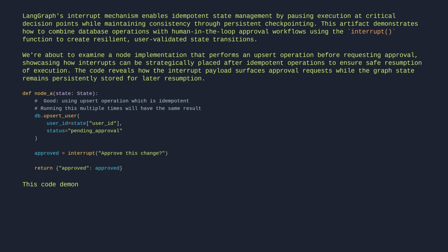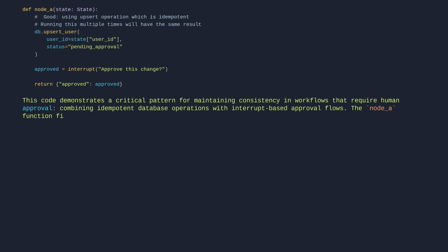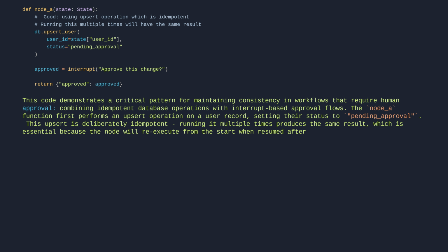This code demonstrates a critical pattern for maintaining consistency in workflows that require human approval, combining idempotent database operations with interrupt-based approval flows. The node function first performs an upsert operation on a user record, setting their status to pending approval. This upsert is deliberately idempotent. Running it multiple times produces the same result, which is essential because the node will re-execute from the start when resumed after an interrupt.